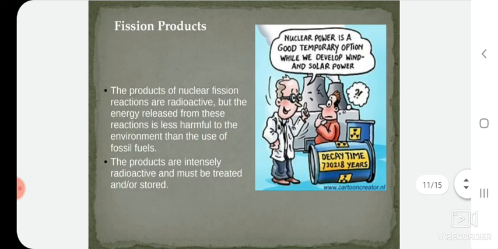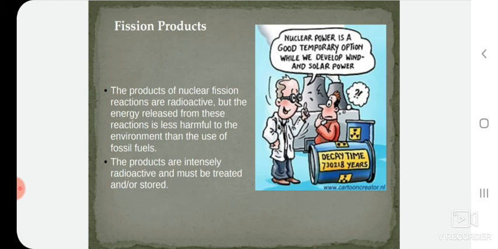Fission products. The products of nuclear fission reactions are radioactive, but the energy released from these reactions is less harmful to the environment than the use of fossil fuels. Fossil fuels affect our climate and produce gases which increase the greenhouse effect, but such things cannot happen in a nuclear fission reaction. The products are intensely radioactive and must be treated and stored.